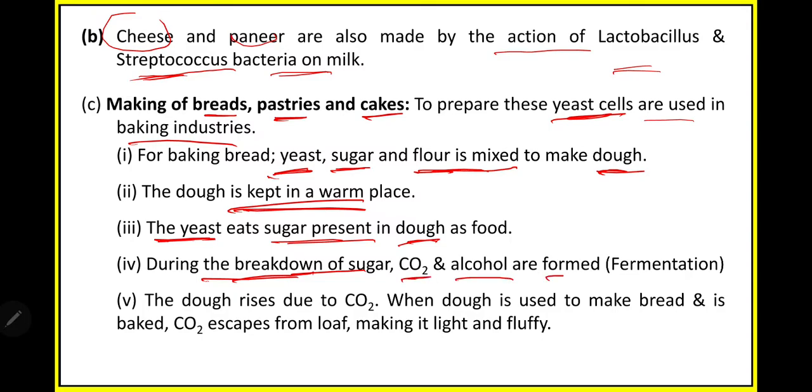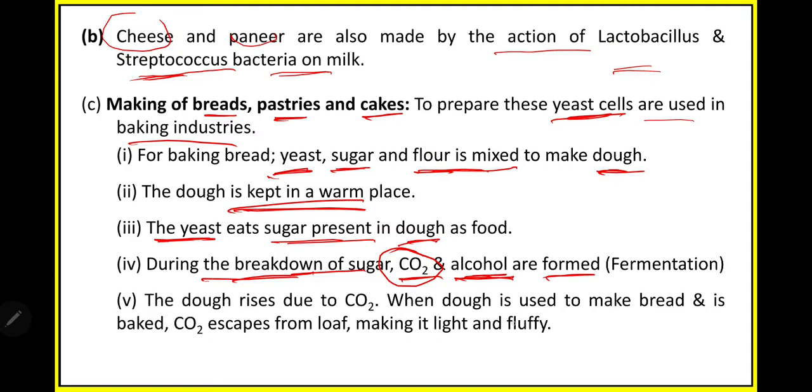Alcohol and CO2 are formed. What is formed in this process? Alcohol and CO2. In the previous fermentation process, in the case of curd, it was lactic acid, and in this process it is CO2 and alcohol that are formed. The dough rises due to CO2. As CO2 is there, it will rise in shape or volume.